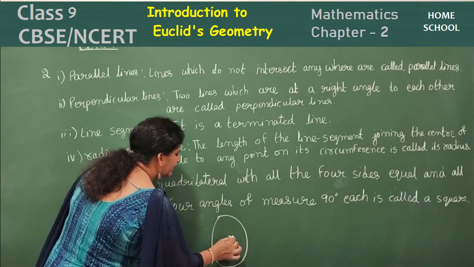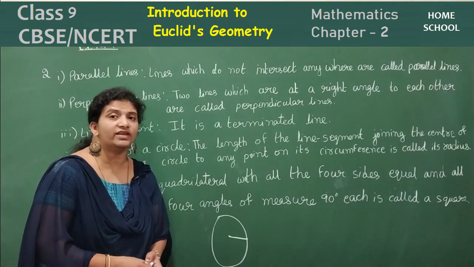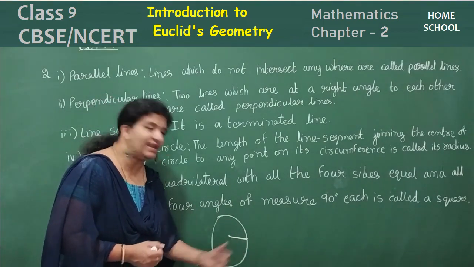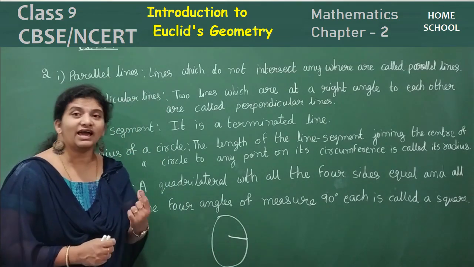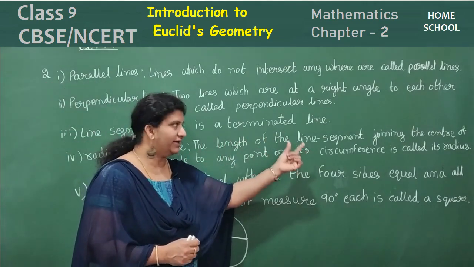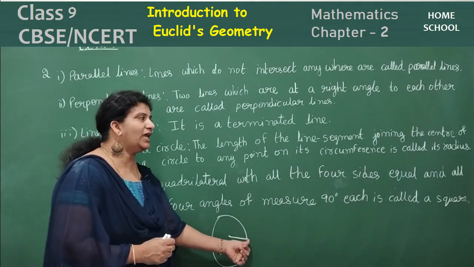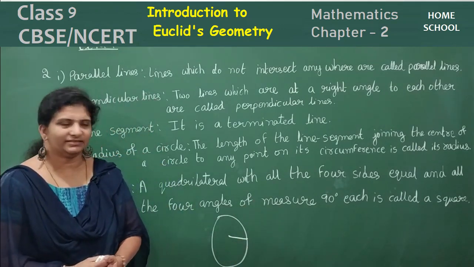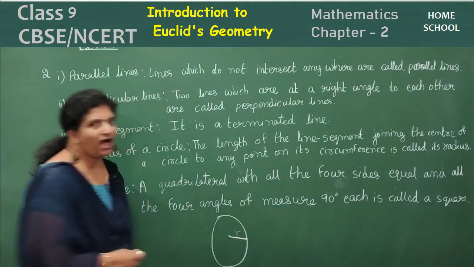From the center, it touches any one point on the circumference of a circle. So it means 2 points, a line; I can say it is a line segment. Radius is one of the line segments. The length of the line segment joining the center of the circle to any point on its circumference is called its radius. It is represented by a small r.